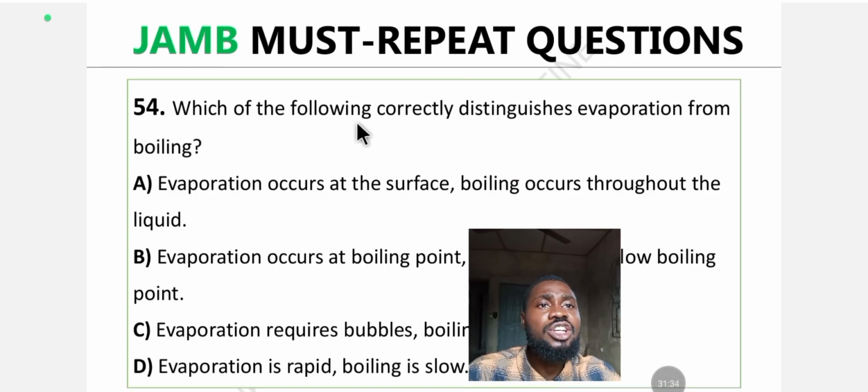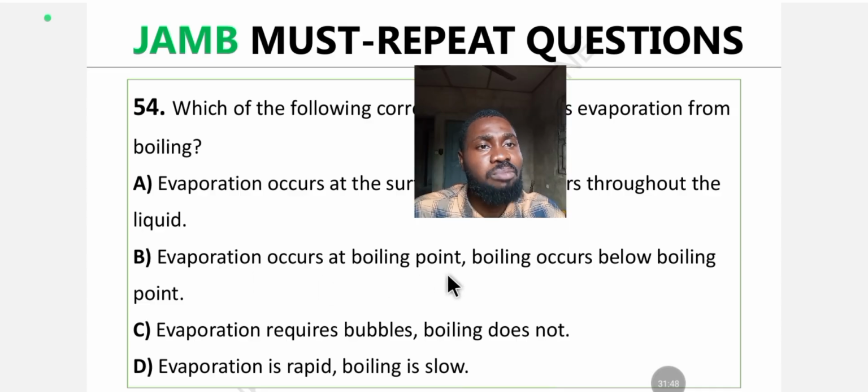Question 54. Which of the following correctly distinguishes evaporation from boiling? Jamb regular customer. A. Evaporation occurs at the surface. Boiling occurs throughout the liquid. B. Evaporation occurs at boiling point. Boiling occurs below boiling point. C. Evaporation requires bubbles. Boiling does not. D. Evaporation is rapid. Boiling is slow. Drop the answer in the comment section.